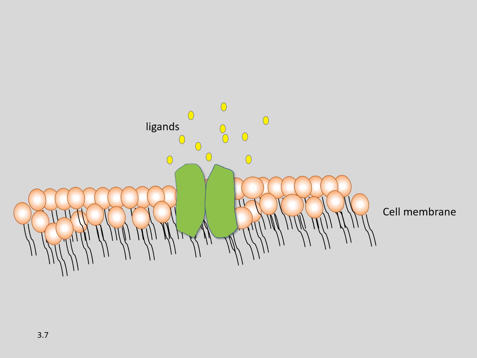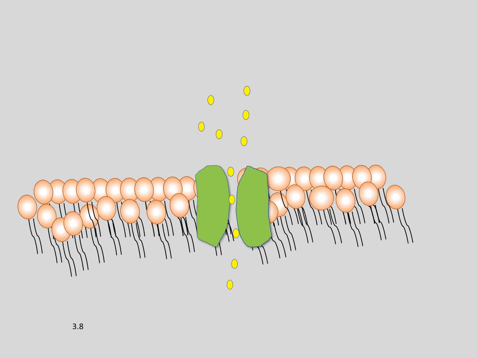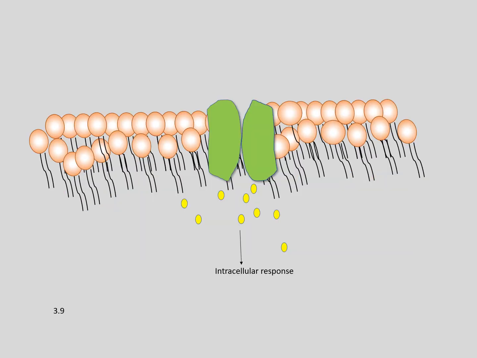Here we can see that once a ligand is present, the gate opens because of the conformational change triggered by the presence of the ligand. Once the ions are inside the cell, that is the intracellular response, and the gates are closed. These are very specific for the entry of ions and activate the cell response.